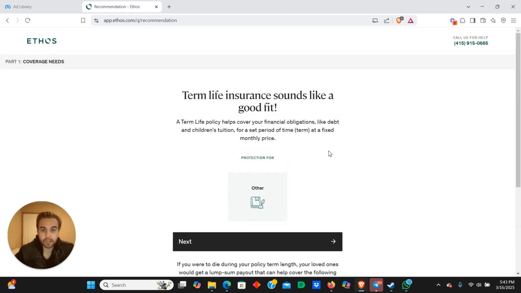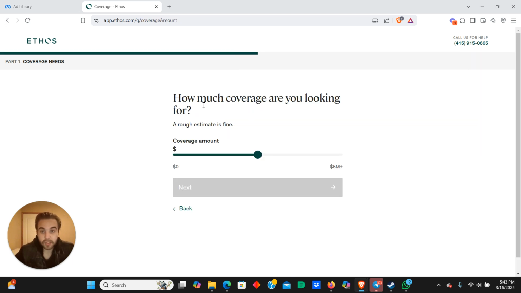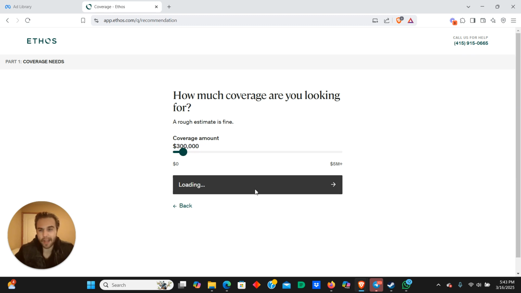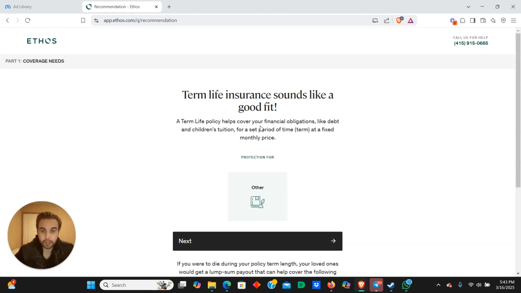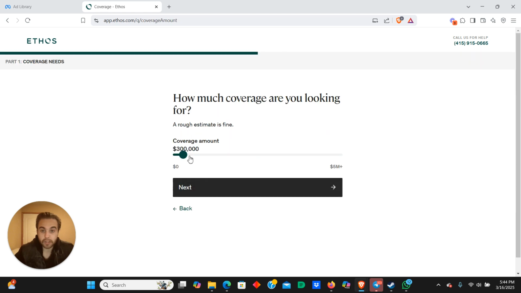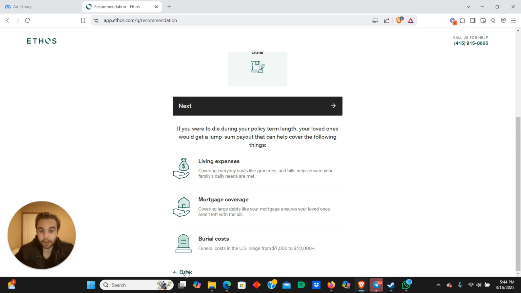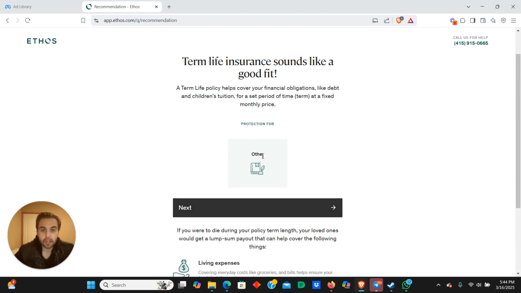Term insurance sounds like a good fit. Okay. So now I'll say yes, right? So how much coverage are you looking for? $3 million, if it's just to cover the mortgage and provide a little extra. Term insurance sounds like a good fit. Okay. Let's see if we go higher on the death benefit. What does it say? Term insurance sounds like a good fit. Okay. So their thing only sells term insurance. I don't know if Ethos Life, the carrier, does cash value policies or not, but let's go